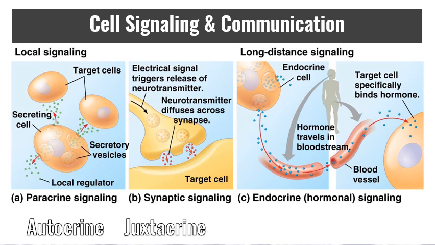And then you have a very particular type of that in neurons between the synapse or across the synaptic cleft. So that would still be a chemical communication over a local area, but because it's a specialized cell, it has its own name. In long-distance regulation, you have to travel through some sort of material, most often through the bloodstream, and those hormones are released by endocrine or exocrine cells to affect other parts of the body. Endocrine is going within the fluids, whereas exocrine is going outside of the body or into a body cavity.